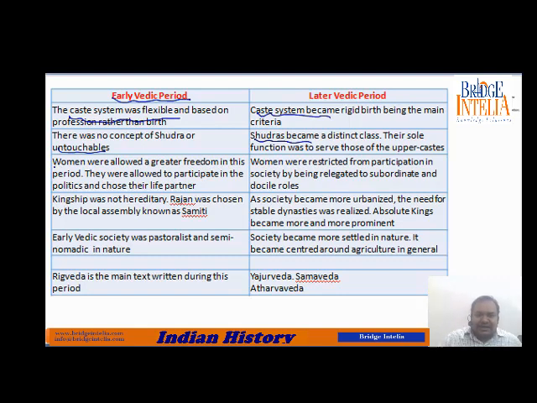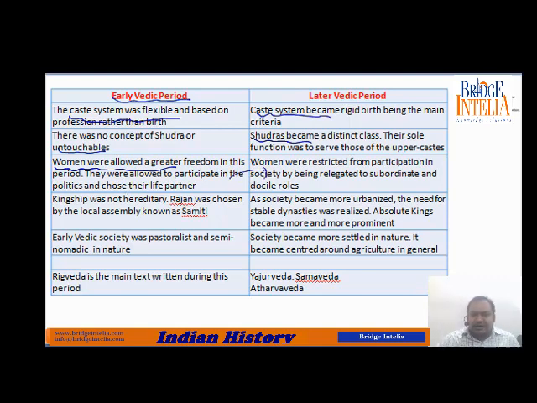So the next difference is, in the earlier Vedic period, women were given lots of freedom. They had choice. They used to get educated. They used to participate in politics. They were free to choose their own husbands. Widows could remarry. That is, if somebody became a widow, they were allowed to remarry. All this was happening in the earlier time, the first 500 years.